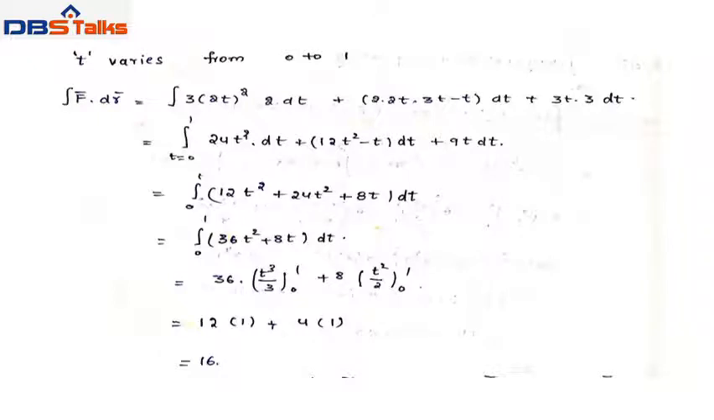So integral F bar dot dr bar will be changed into the single variable t. Now the t limits are 0 to 1. So integral 0 to 1 of 12t square plus 24t square plus 8t dt, that equals integral 0 to 1 of 36t square plus 8t dt. So separate the integrations into 2 terms. 36 is a constant, t square integration is t cube by 3 with the limits 0 to 1, plus 8 is a constant, t integration is t square by 2 with the limits 0 to 1. Finally we get 16.